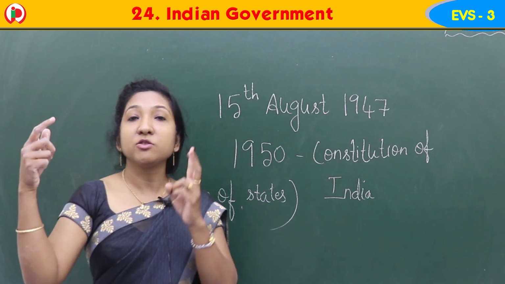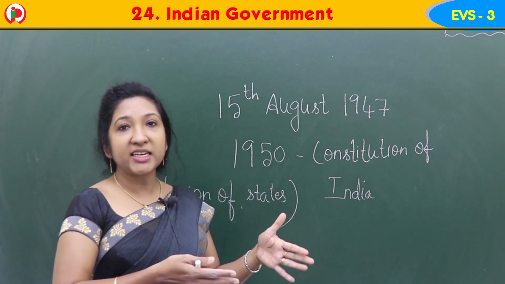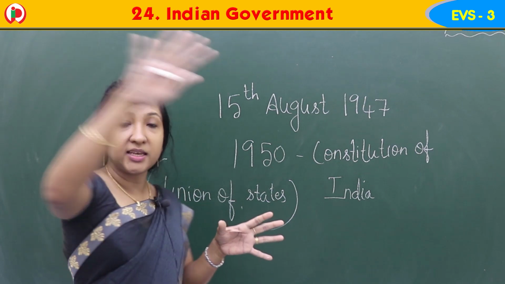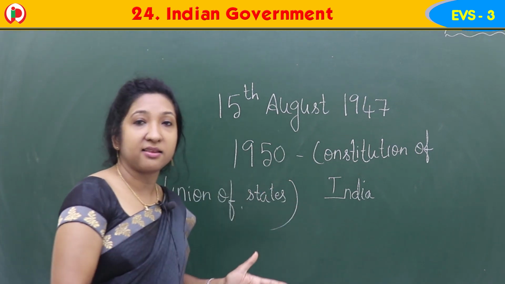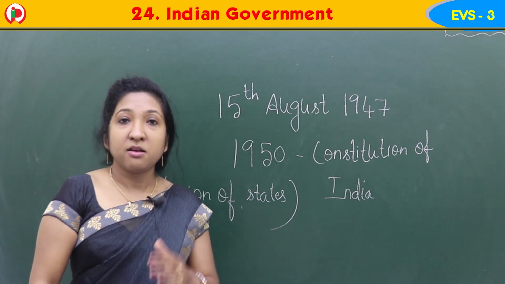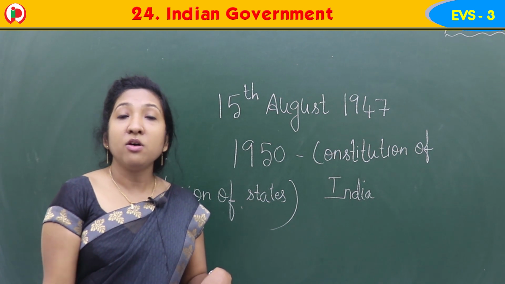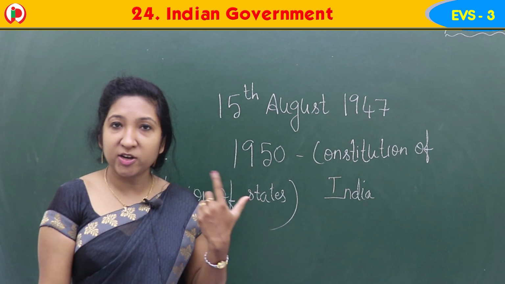According to the Constitution, we have two types of government, central government and state government. Central government is for the entire country, India, and state government is for each state. As I told, India is a vast country, so a single government is not enough to rule the whole country.